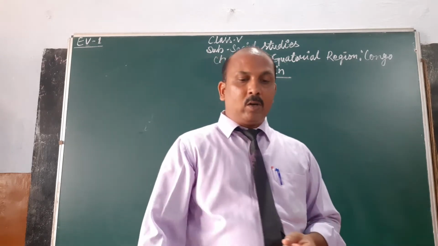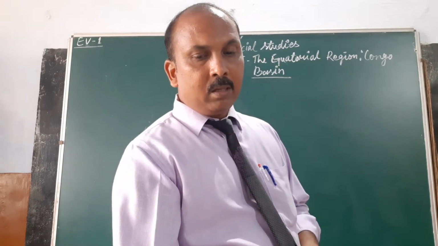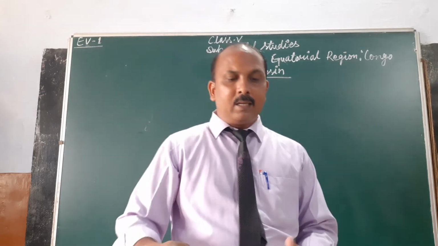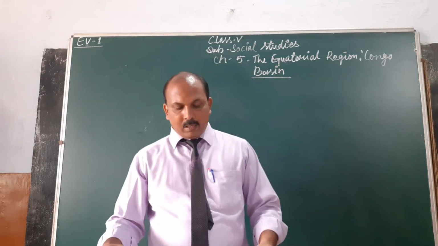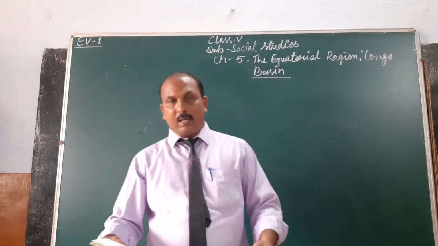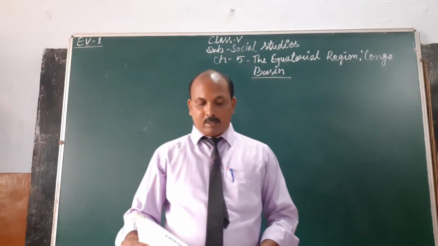If you have your book, open page number 12. Here is the topic about the parallels, and in it there is a description about the equator.